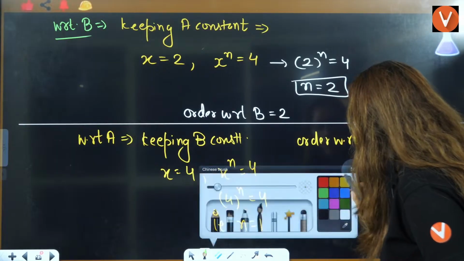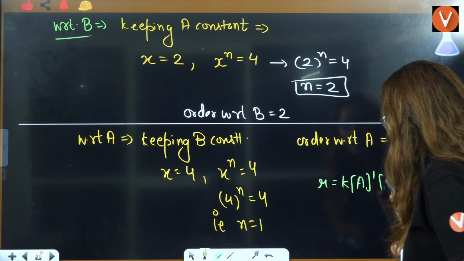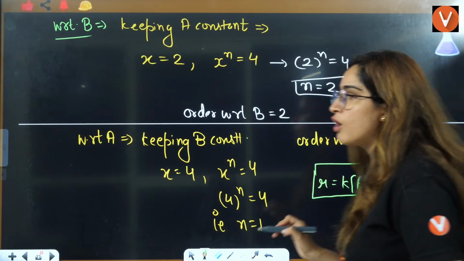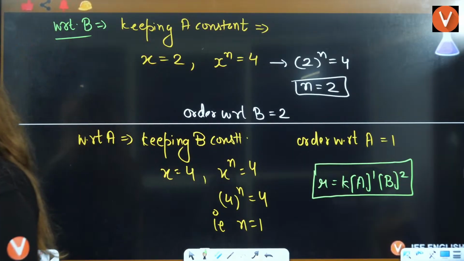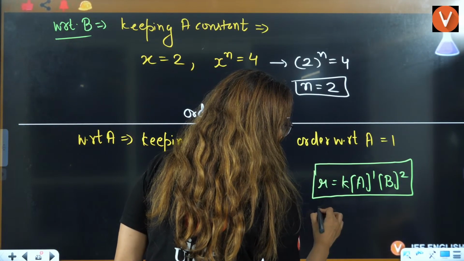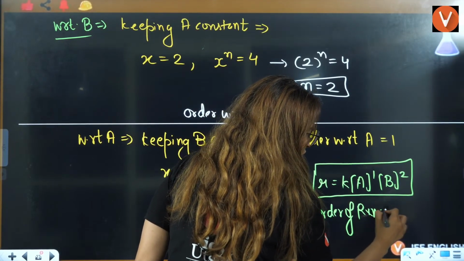So the rate law will be R is equal to K, A raised to power 1, B raised to power 2. That will be the rate law of this equation, right? Overall order will be the total order of the reaction. Order of reaction is going to be 3.